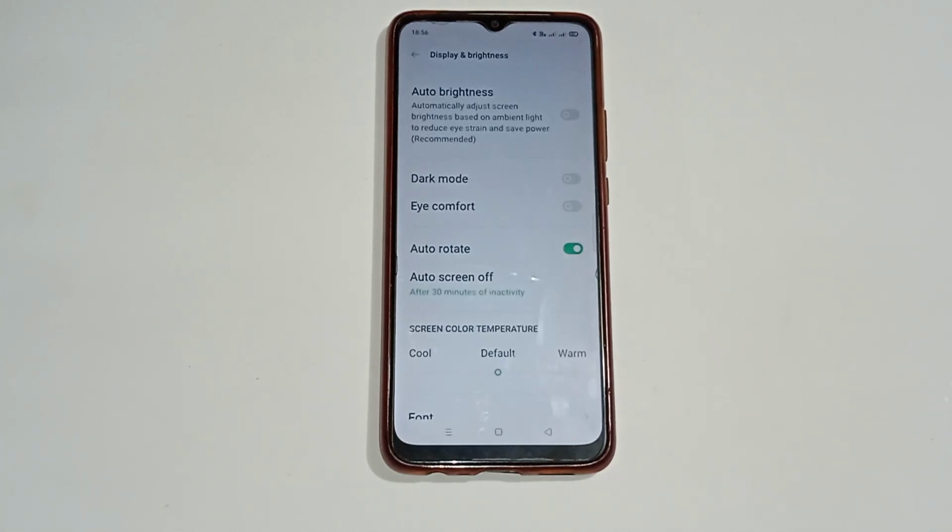In this way auto rotate is on, and if you want to turn off auto rotate, so click on here. So it means that when you rotate your mobile phone, your screen doesn't rotate automatically.